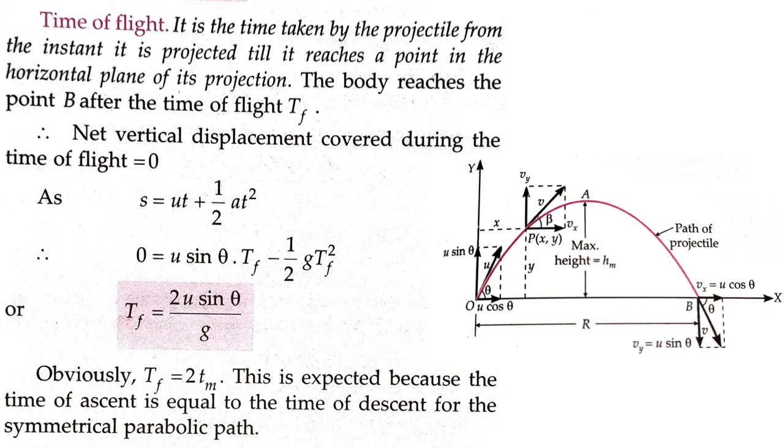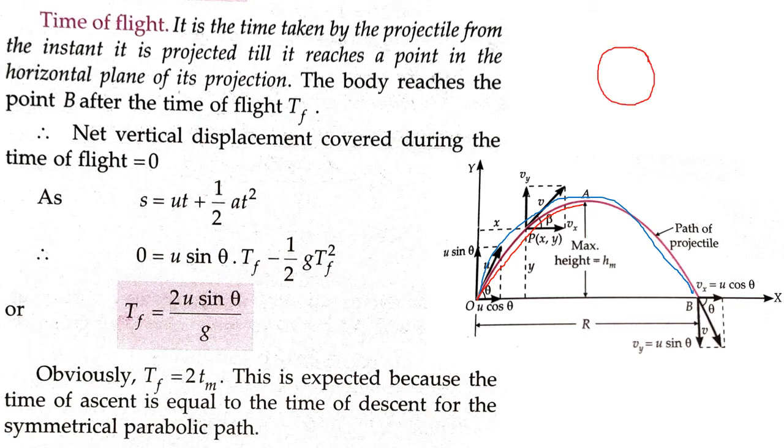So from here what we have derived, suppose this is the time of flight. Time of flight is twice the time to reach the maximum height. Can you see this red line? Yes. And why is it so? This is so because let us consider this to be a symmetrical parabolic path. What does symmetrical mean? Symmetrical means